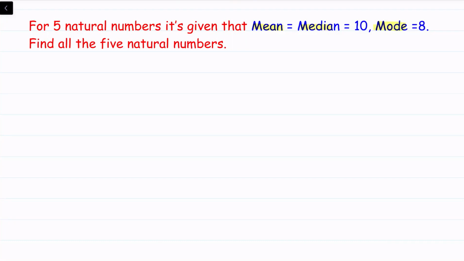So let's assume A, B, C, D and E are the natural numbers, and they are in ascending order. So these 5 numbers we have to find, where A is smallest and E is biggest. First thing is, when we say median is 10, median is the middlemost number in the series when arranged in ascending order. So we can safely say here that C is 10.